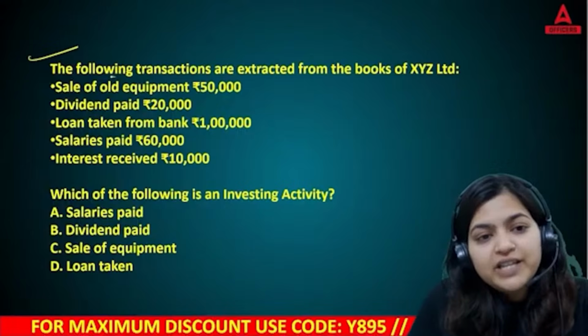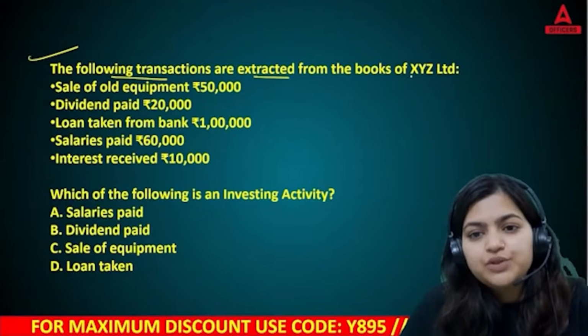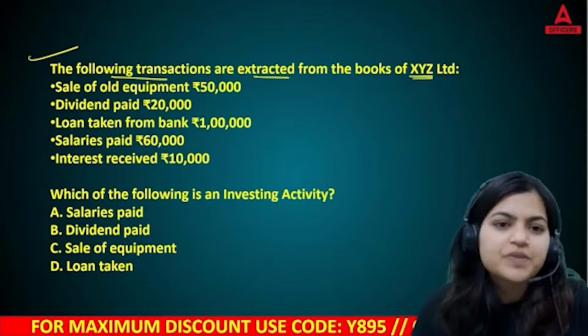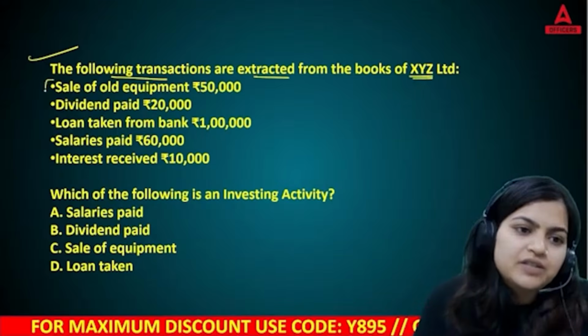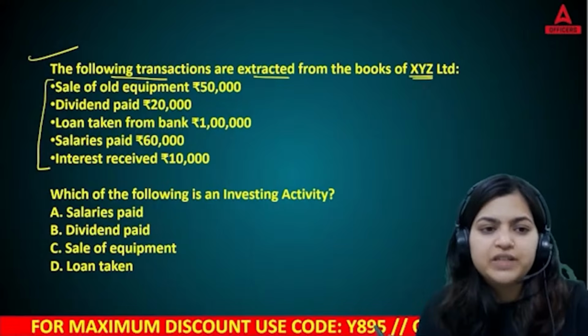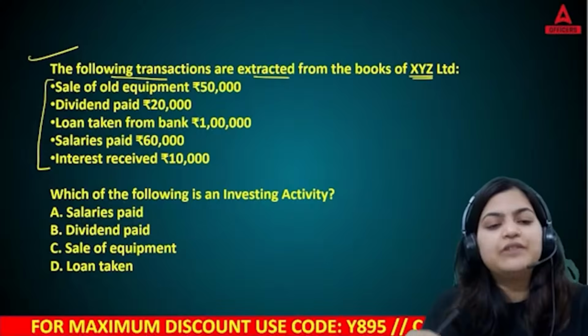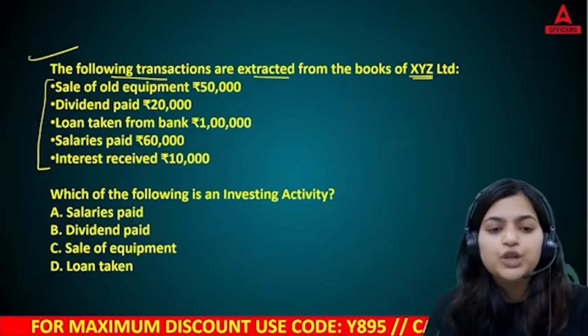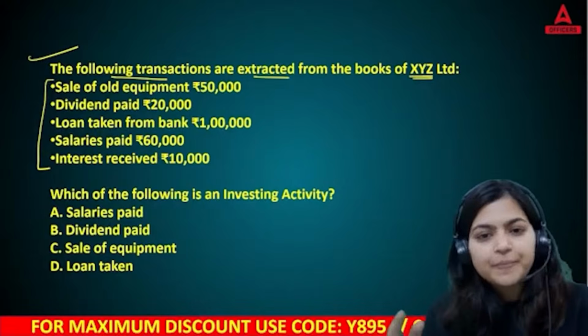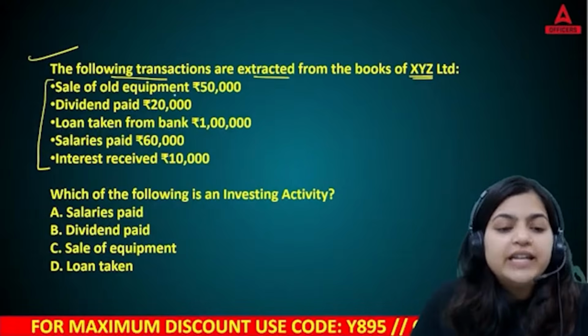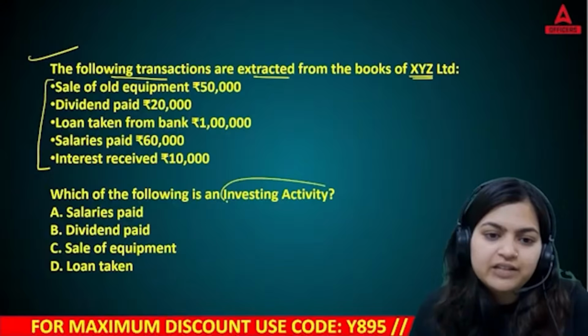The following transactions are extracted from the books of XYZ Limited. Now, here you have a few transactions like sale of old equipment 50,000, dividend paid 20,000, loan taken from bank 1 lakh, salaries paid 60,000, interest received 10,000. So which of the following is an investing activity? Now here you need to identify the investing activity.